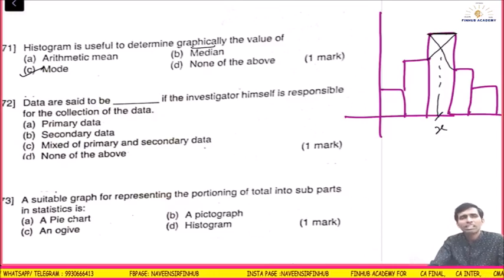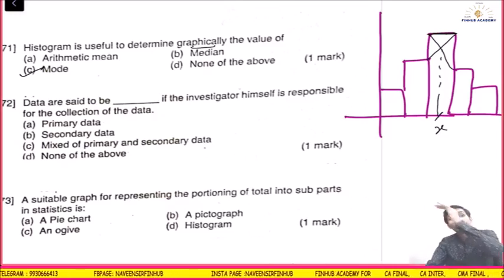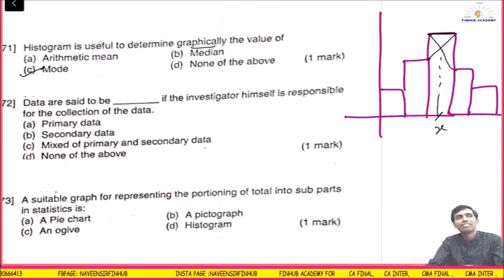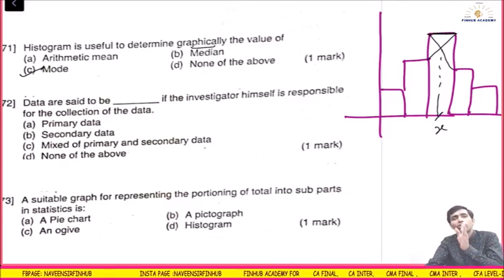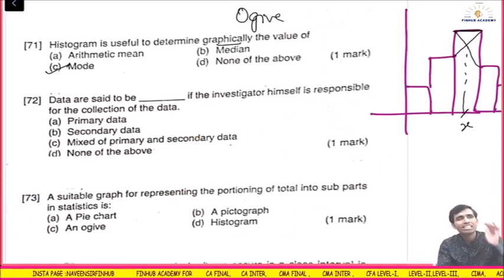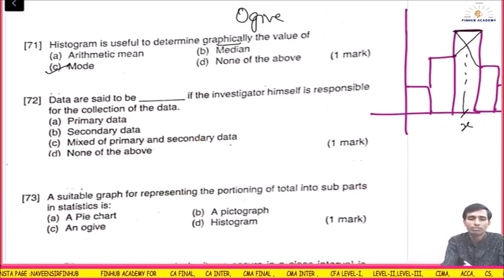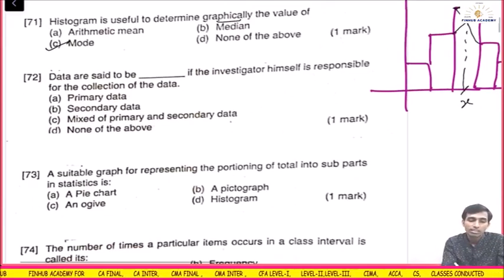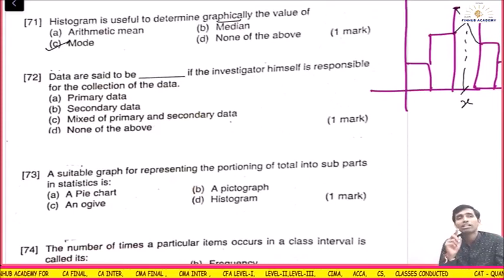How do we get the median? We make a cumulative frequency curve, less than or more than, and then we get the median and all. Median, quartiles, all positional averages we get from the ogive, less than, more than. Okay, we will see if we get the question. But the median we get from the cumulative frequency ogive. But from histogram we get the mode.